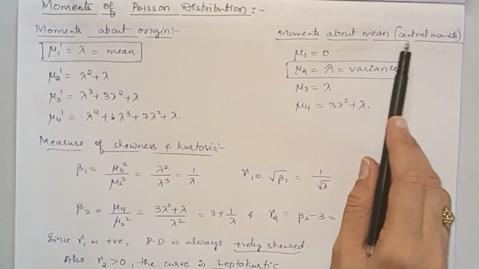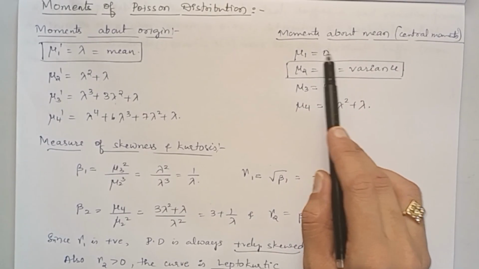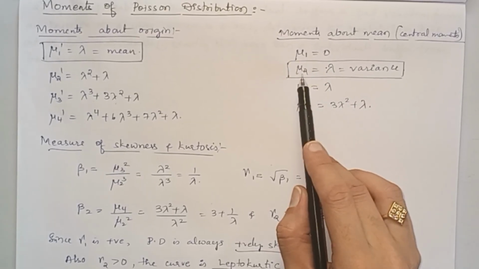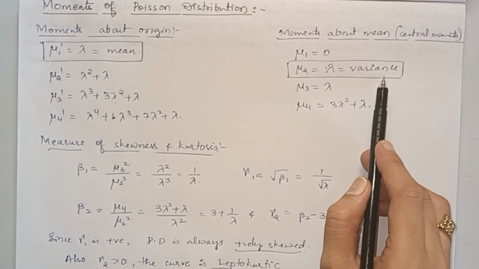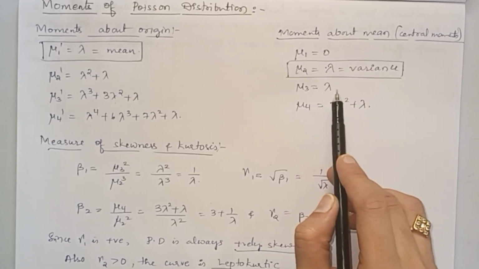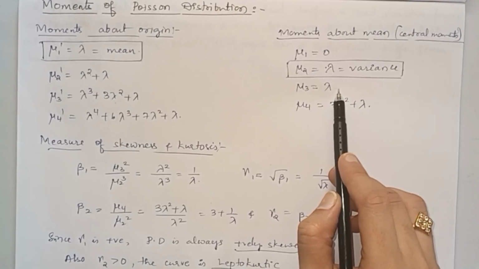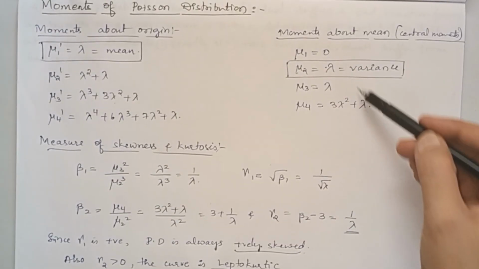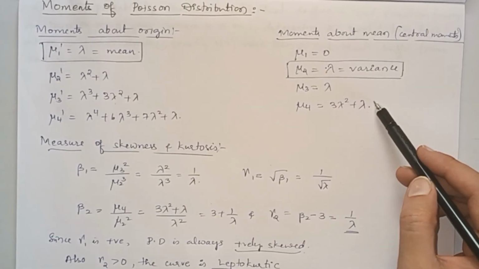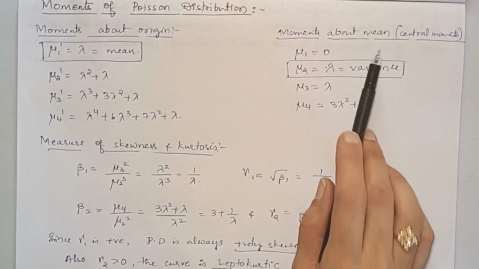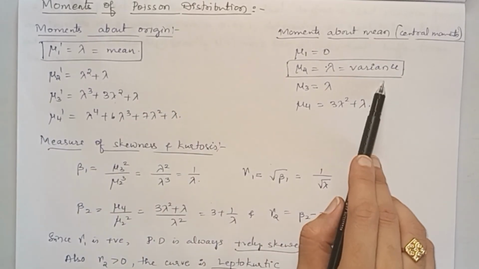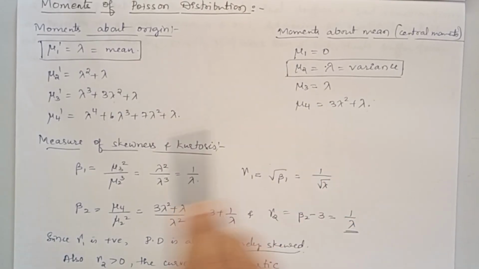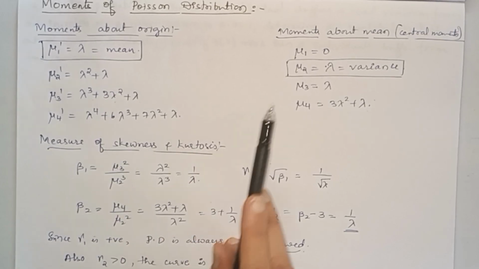Now moments about mean, central moments. Mu1, the first central moment, is always 0. Mu2 equals lambda, and we know that the second central moment is variance, so variance is equal to lambda. Mu3 also equals lambda, so this is the speciality of Poisson distribution, and mu4 is 3 lambda square plus lambda. So you have to remember these central moments, and mean and variance. In Poisson distribution, mean and variance are given by lambda, as well as the third central moment, which is also equal to lambda. So now how to measure skewness and kurtosis for Poisson distribution.